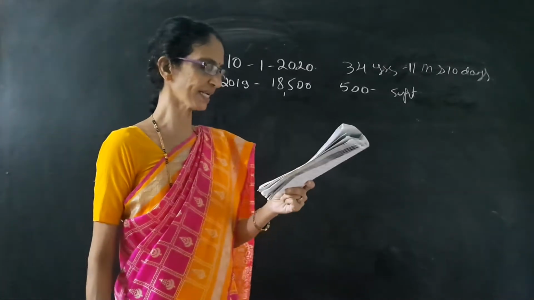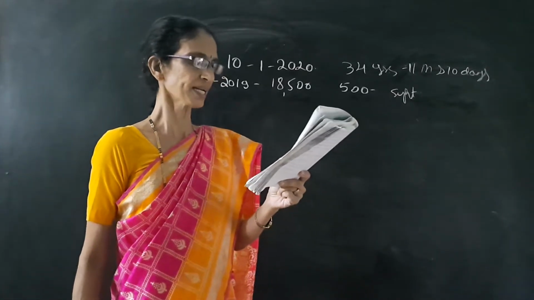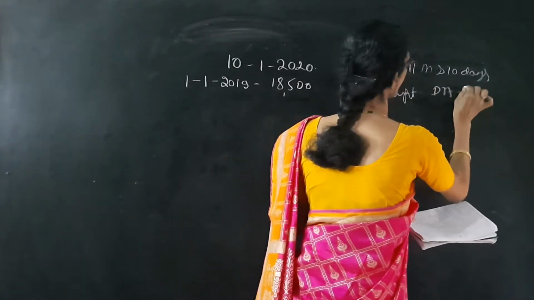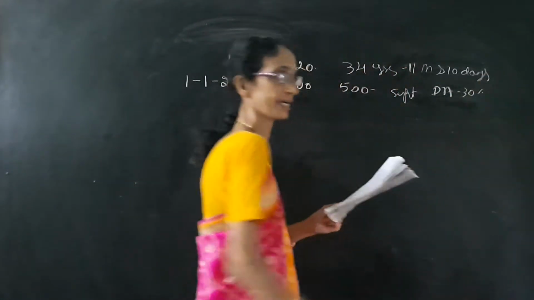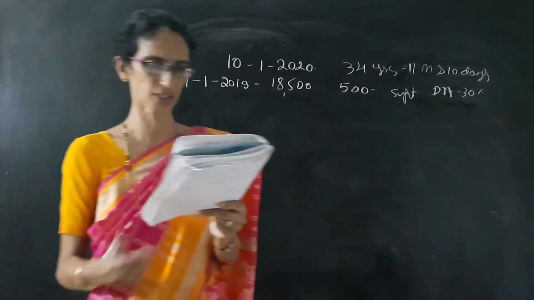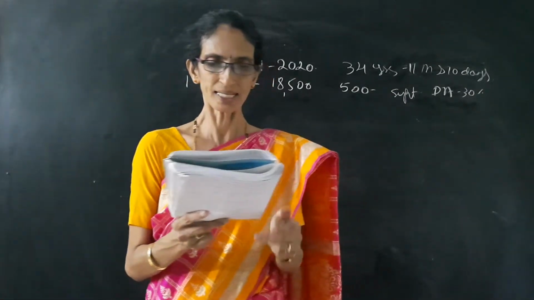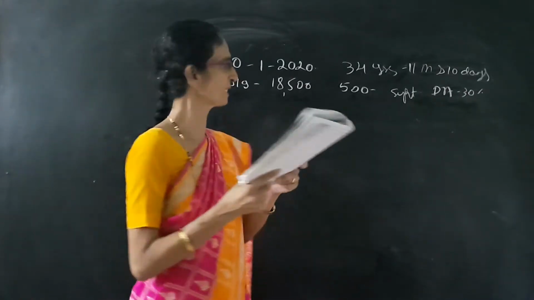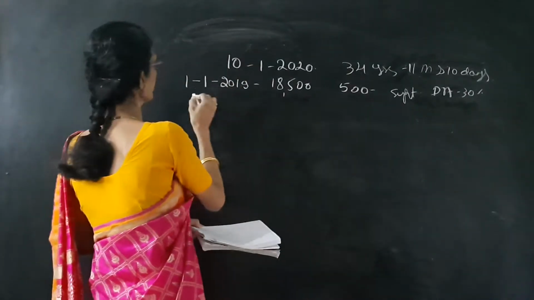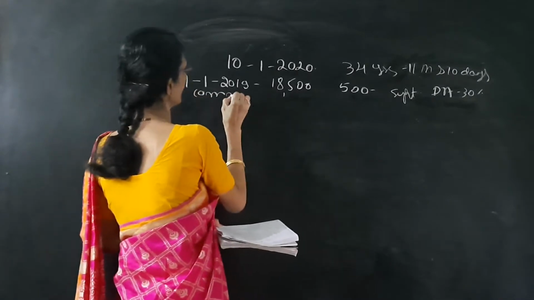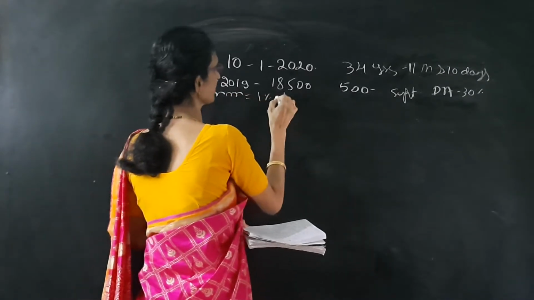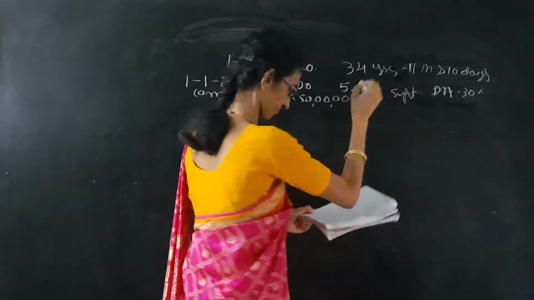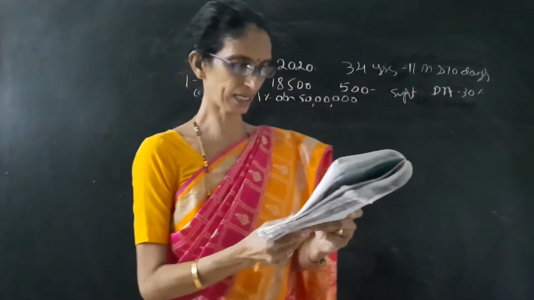He gets DA at 30% of basic, considered for retirement benefit. So DA is considered for retirement benefit and DA is 30% of basic. He is also paid a commission of 1% of turnover of rupees 50 lakhs. So commission is also given, as a percentage, 1% on 50 lakh.